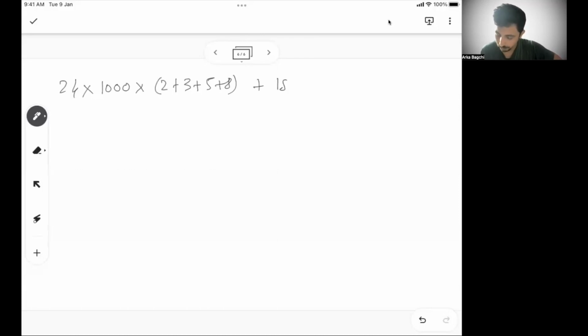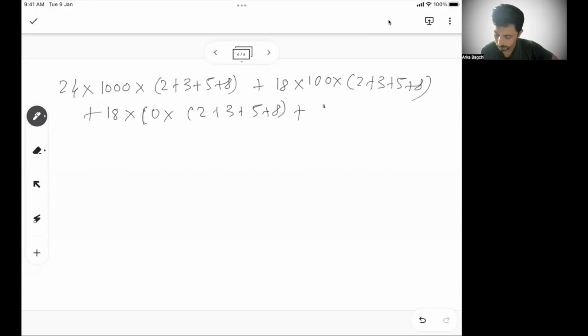Plus, if it is in the second place, then there are another 18 numbers possible. So 18 into 100 into 2 plus 3 plus 5 plus 8. Then there are 18 numbers possible when each of these numbers is in the third place. So again, 18 into 10 into 2 plus 3 plus 5 plus 8. Then finally, you have 18 into 1 into 2 plus 3 plus 5 plus 8. So I hope you understand this. You can calculate this and let me know the answer.